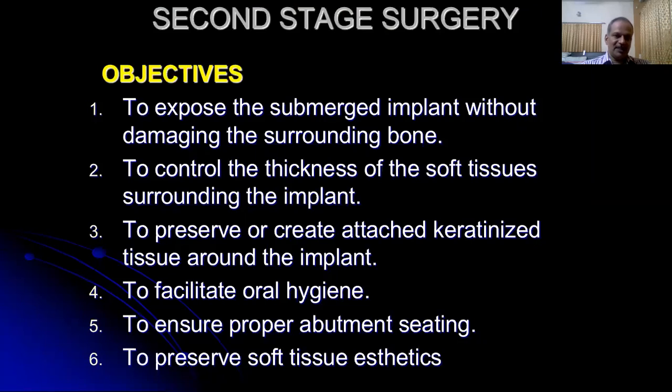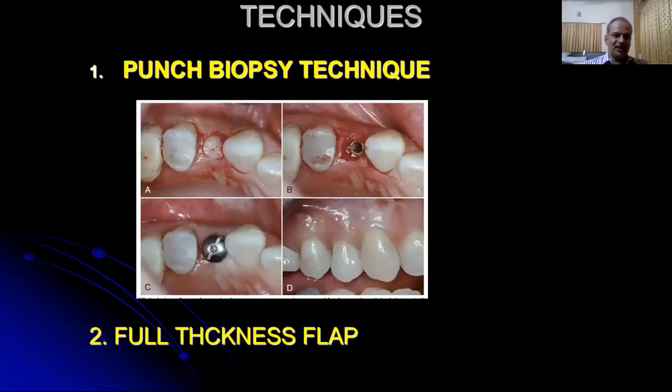The objectives of second stage surgery are to expose the submerged implants without damaging the surrounding bone or the head of the implant, and to control the thickness of the hard and soft tissue surrounding the implant, to preserve or create attached keratinized tissue around the implant so as to facilitate oral hygiene, ensure proper abutment seating, and preserve the soft tissue aesthetics. There are basically 3 techniques available for second stage surgery.